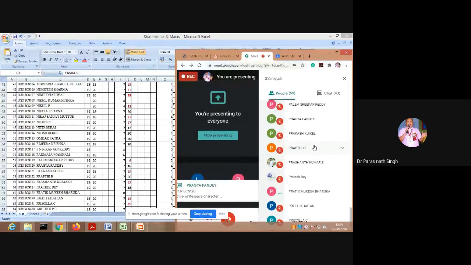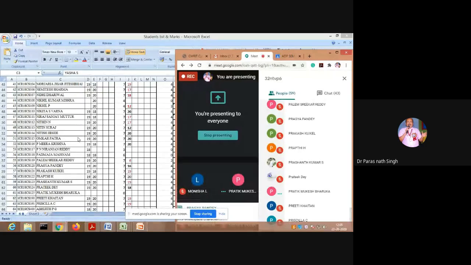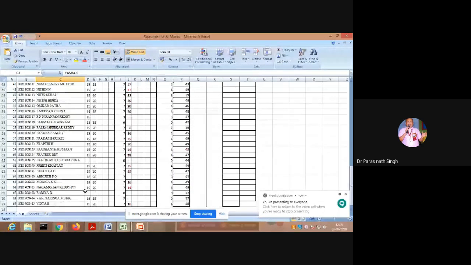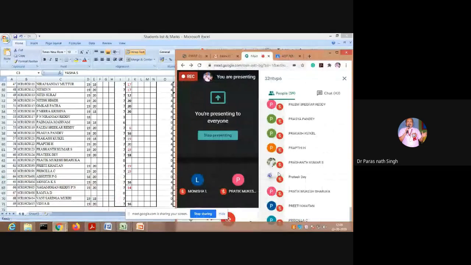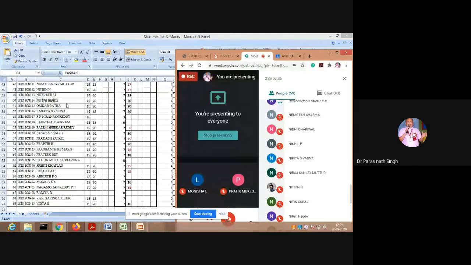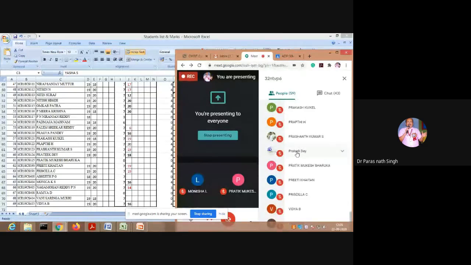So Pratik De, Prapti here. Pragya Pandey, Prakash Kuikel, Prapti, Prashant Kumares, Pratik De, Pratik Bharuka, Priti Khetan, Priscilla, Abhijit PG, now lateral entry. Monica Nag Mohan, I want to see in the attendance list Nag Mohan. Yes, sir. Nag Mohan is there. Good. Ramya, please. I'm marking you absent. Your marks are also ready. I don't think that you are going in the good way. Assignments are not submitted also. Vani is there. Vidya is there.